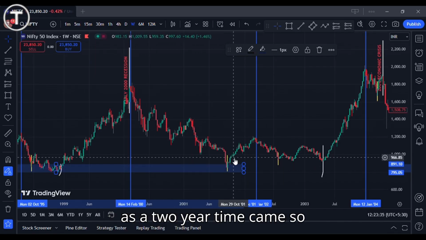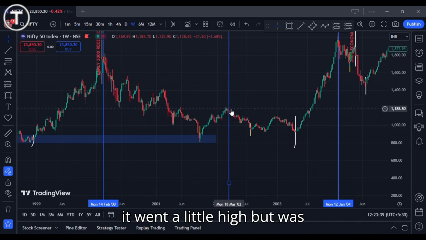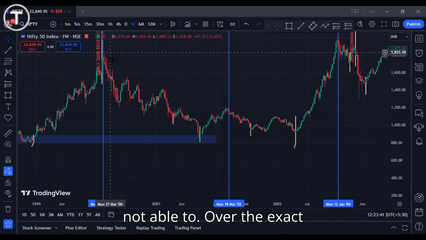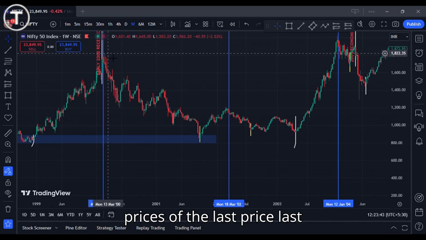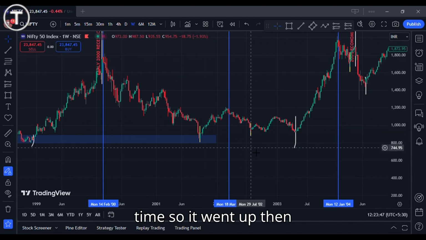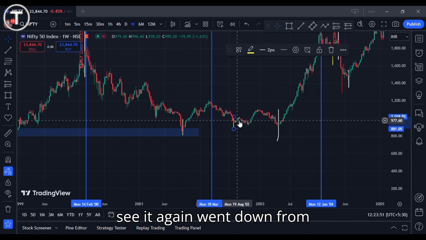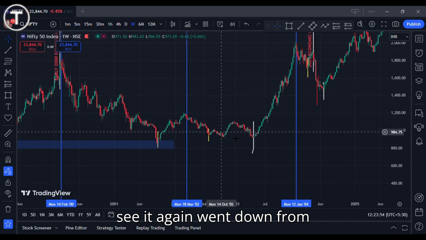And after this, as the 2-year time came, it went a little high but was not able to cover the exact prices of the last high. So it went up, then again it went down. You can see it again went down from here till here.